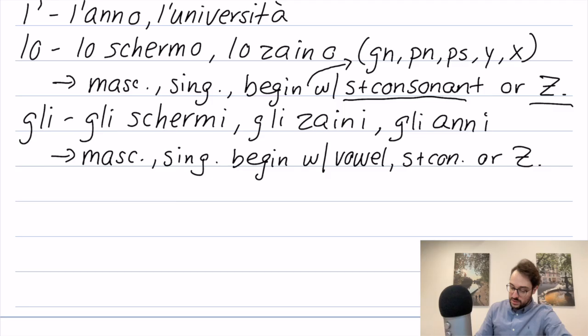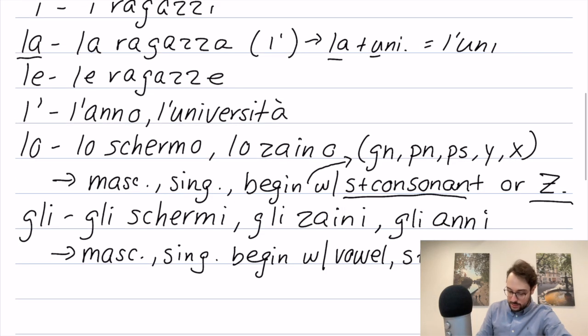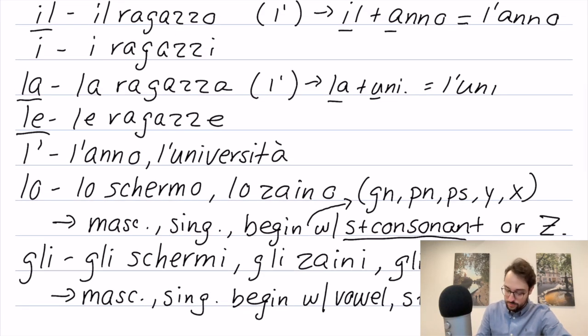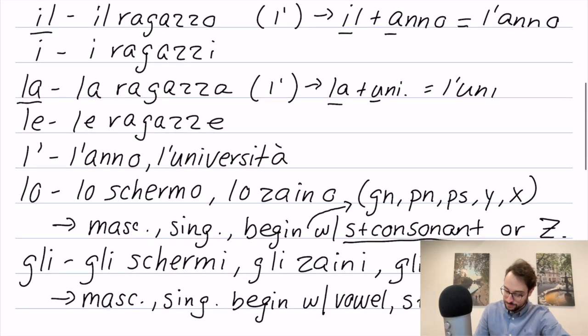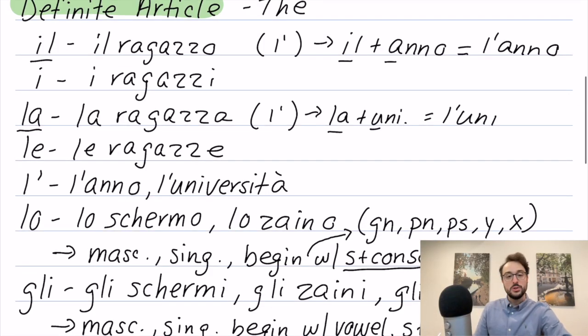Now, what happens to the female words that begin with S plus a consonant or Z? Nothing. You just use la. What about when they're plural? You just use le. How about if a feminine word begins with a vowel and is plural? Just use le. So what's nice is that the feminine words don't have a lot of extra rules. So I think that's fantastic. So these are your multiple ways of saying the in Italian.